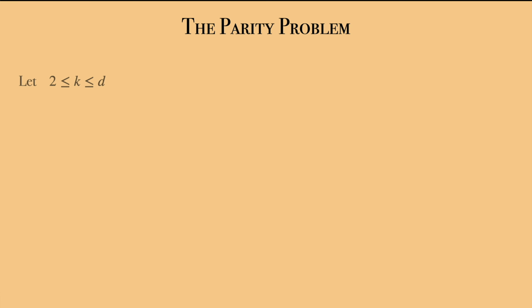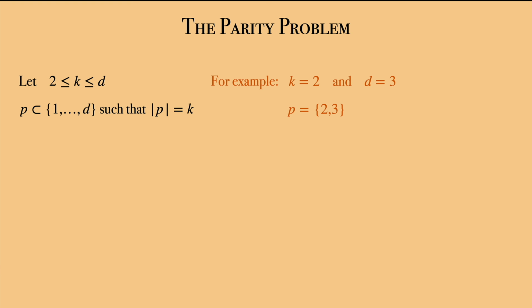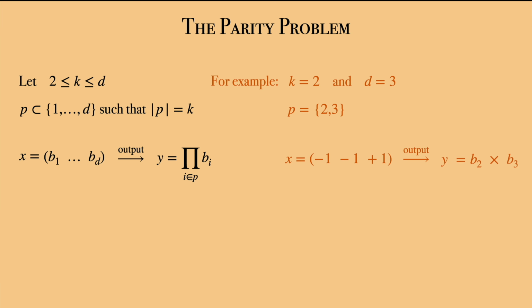The parity problem. Take two integers k and d, like 2 and 3, and let P be a subset of k indices between 1 and d, for example 2, 3. Take a vector x of d bits, each equal to plus or minus 1. The output y is the product of all the bits contained in P. In our example, y is equal to the product of the bits 2 and 3, that is, minus 1.